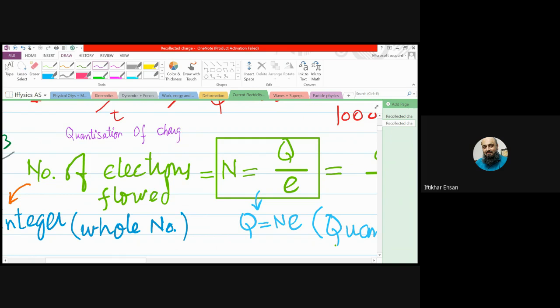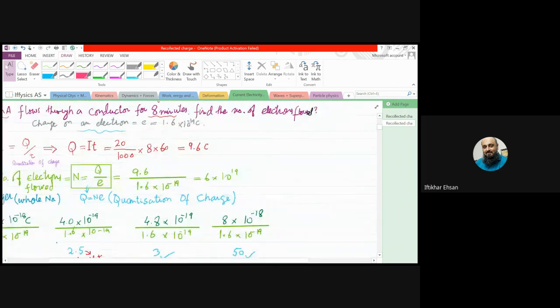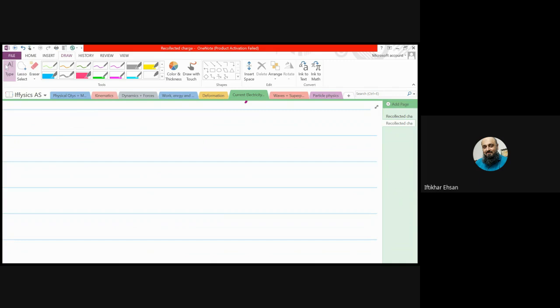We get the charge on any object stored when it loses or gains electrons, right? So quantization of charge means the charge on any object is like when you buy a large number of chocolates and you have to find the total cost. How do you find it? You count the number of chocolates and multiply by the cost of one chocolate.